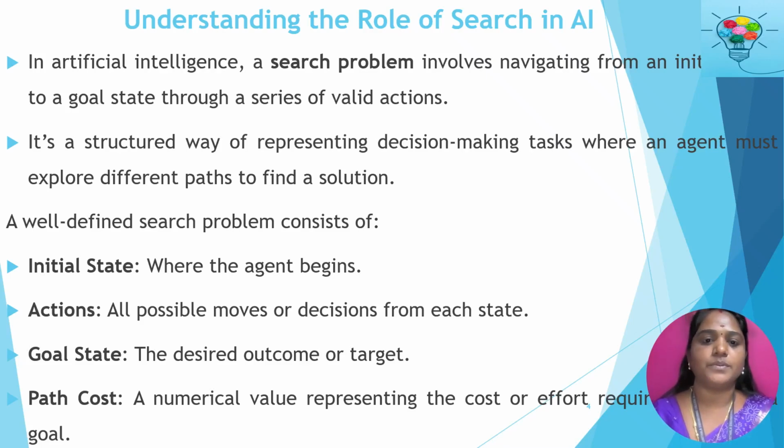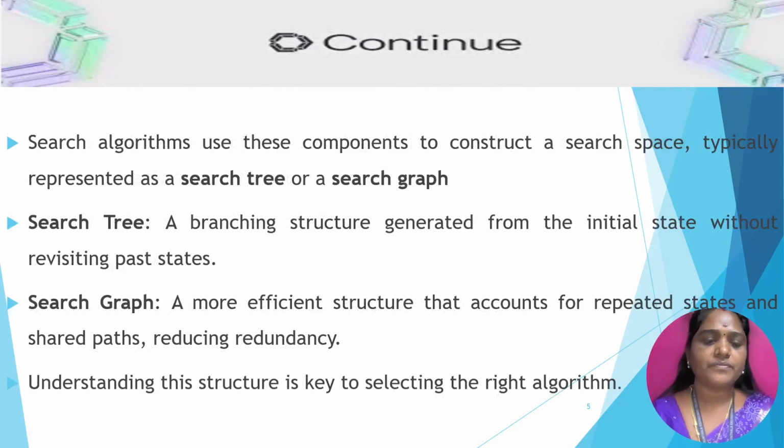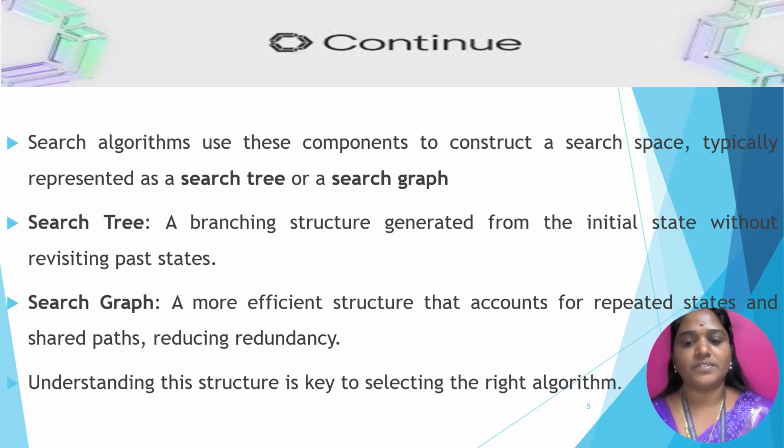Next we discuss search algorithms, which use a search tree or search graph. First of all, what is a search tree? All the elements have to be represented in a structured format, in a tree or graph. The branching structure generated from the initial state without revisiting past states is called the search tree. Then a search graph means an efficient structure that accounts for repeated states and shares the paths. It may be used to reduce redundancy.